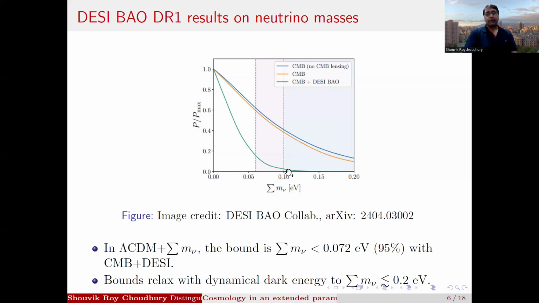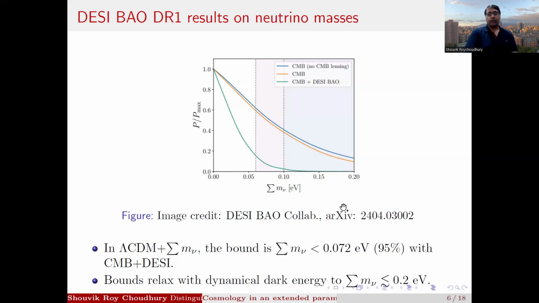So another thing is that we have only an upper bound, and the posterior probability distribution seems to be highest at a sum of neutrino masses equal to 0. And if you actually extend this posterior probability distribution, it will sort of peak in the negative neutrino mass direction. Now this is concerning because we actually expect to get a detection of non-zero neutrino masses in the positive neutrino mass sum region. So this is kind of concerning, and some people have proposed theories like neutrino decay, which will mask the effect of neutrino masses on cosmological data.